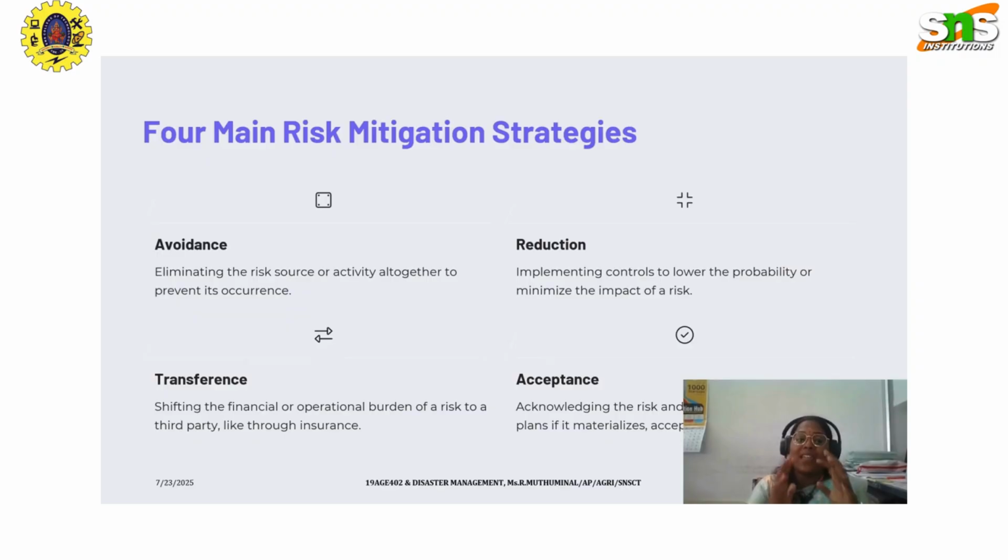These are the main risk mitigation strategies, because once we have assessed and found the sources of these kinds of risk, we have to take measures to mitigate them. In order to do so, these four risk mitigation strategies are made, among which the initial two stages play a major role.